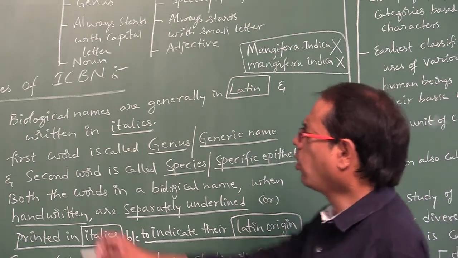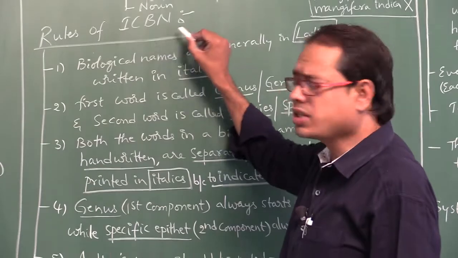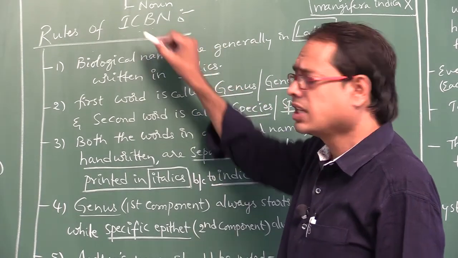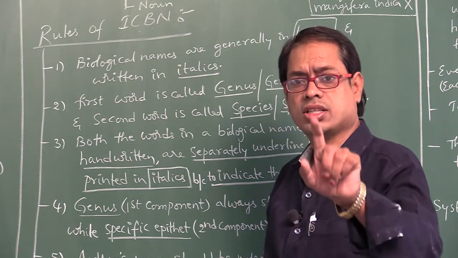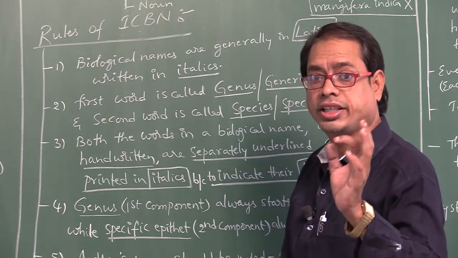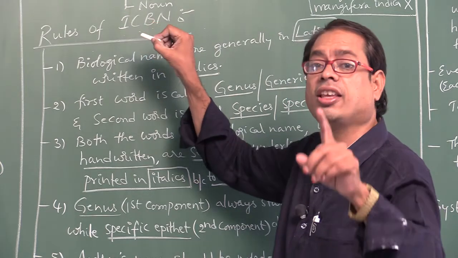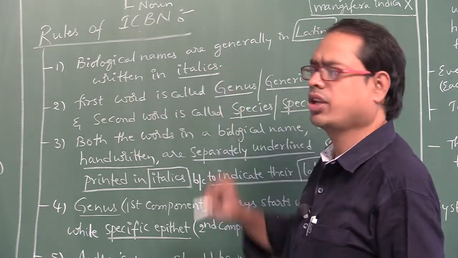Okay, what are the rules of ICBN? ICBN stands for International Code of Botanical Nomenclature. C stands for code, not committee, and I stands for international, not Indian.